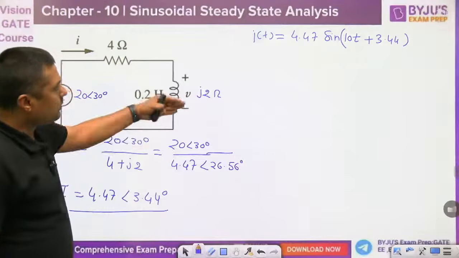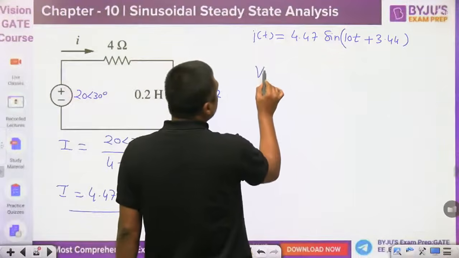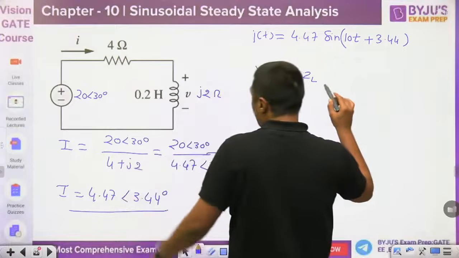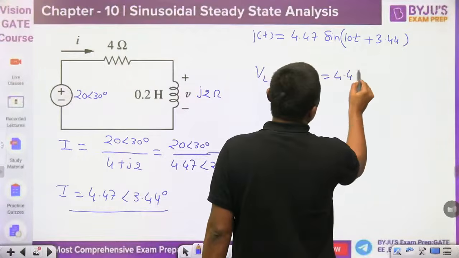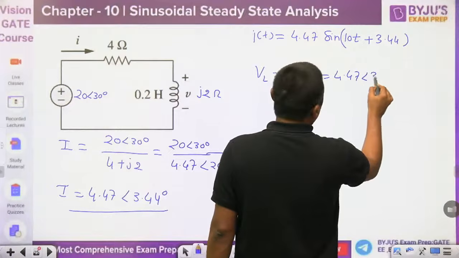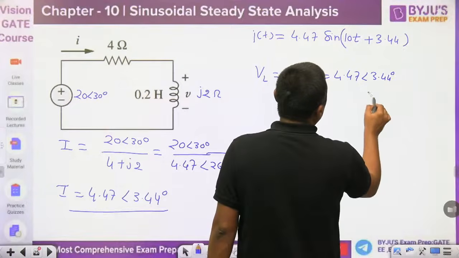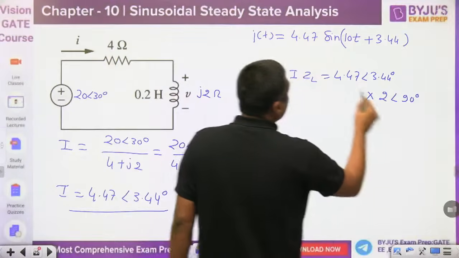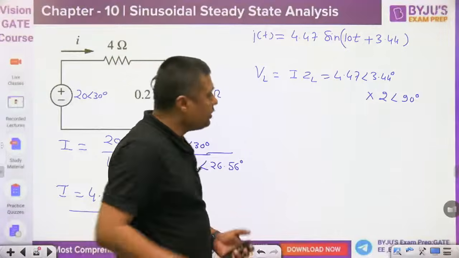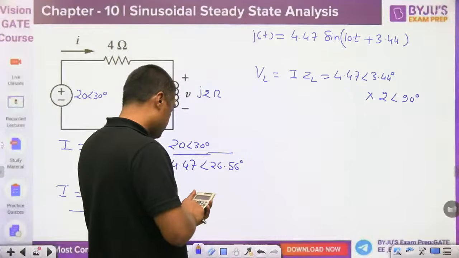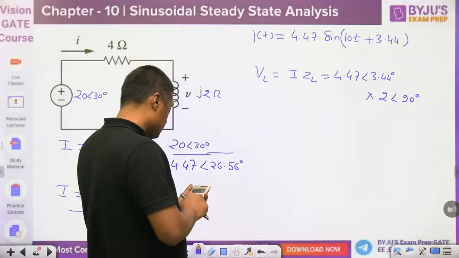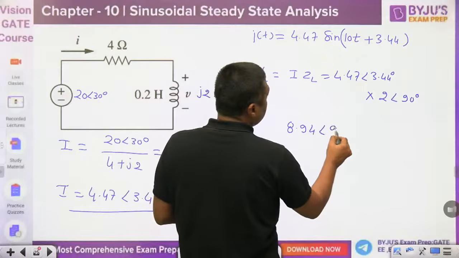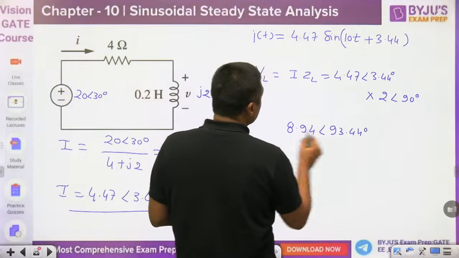Now when it is multiplied by j2, what is the voltage across the inductor? That is given by I into ZL. So I is 4.47 angle 3.44, into what is this? j2. j2 means 2 angle of 90 degrees. So it will become 4.47 into 2, which is 8.94 angle 93.44. That is the VL.